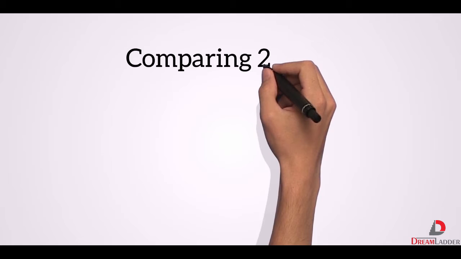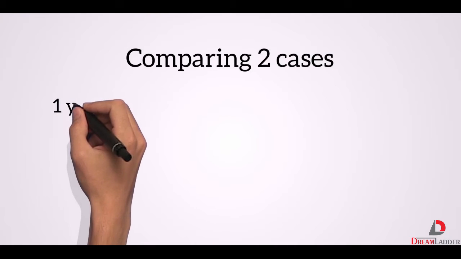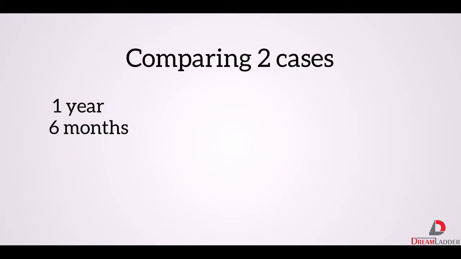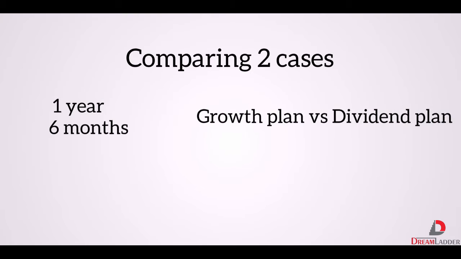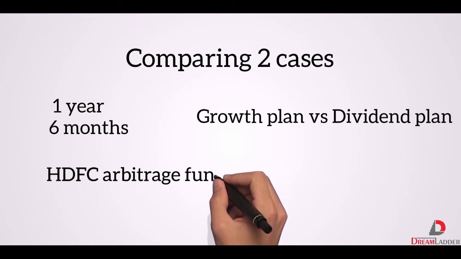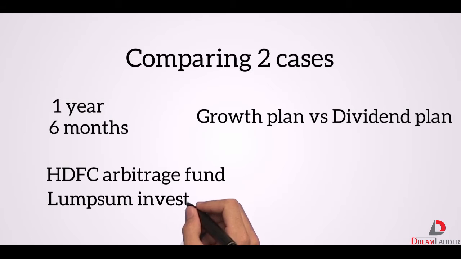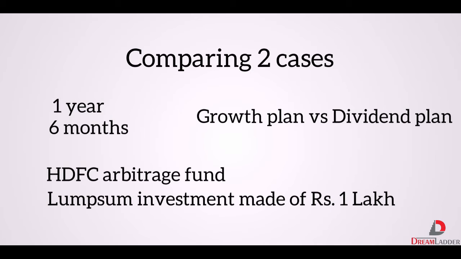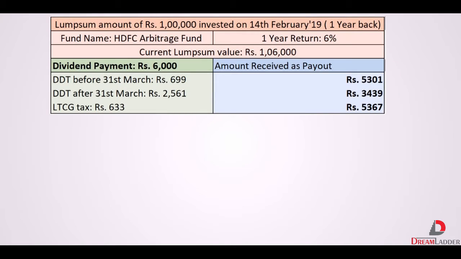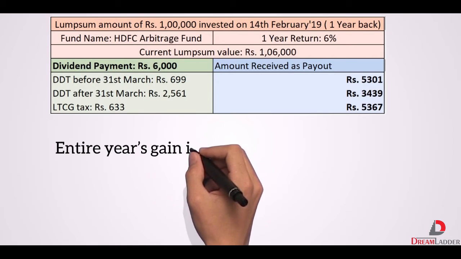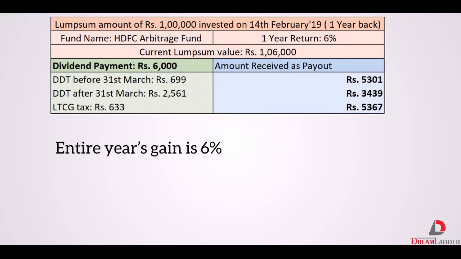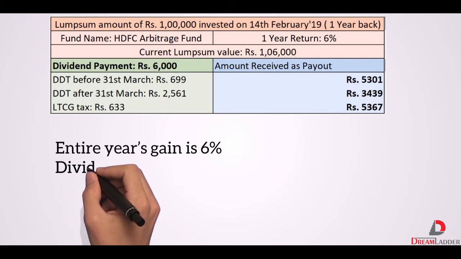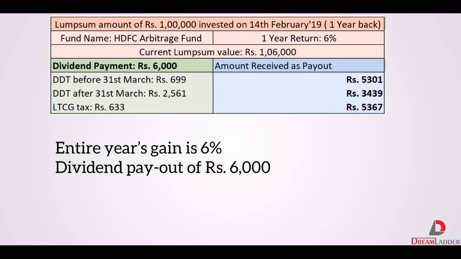Let's compare two cases where investment period is assumed for 1 year and 6 months respectively, and see what is the difference in the effective yield in the growth plan and dividend plan. The fund used, for example, is HDFC Arbitrage Fund with the total lump sum investment made of ₹1 lakh. In the above table, the entire year's gain is 6%. The current value of the lump sum investment would become ₹1,06,000, giving you a dividend payout of ₹6,000.